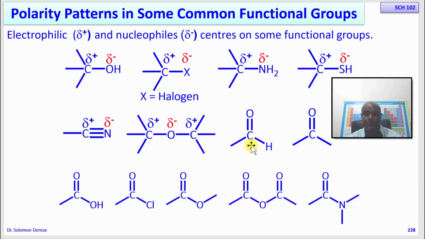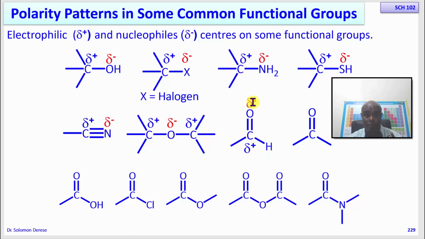Since oxygen is more electronegative than carbon, the oxygen will pull electrons of this bond towards itself. So on the oxygen you should expect to see an excess of electrons. On the carbon you should see a deficiency of electrons. So this will be partially positive, while this one will be partially negative.